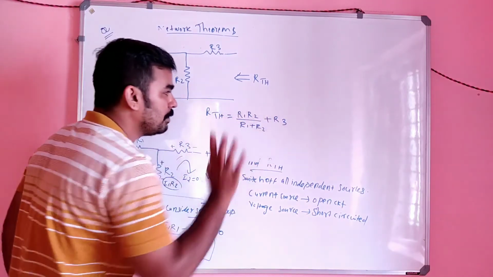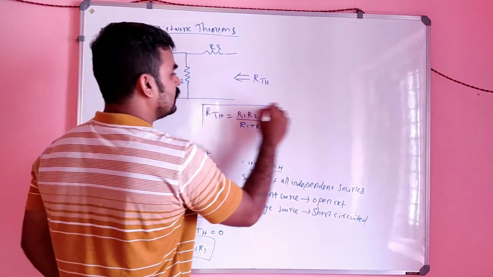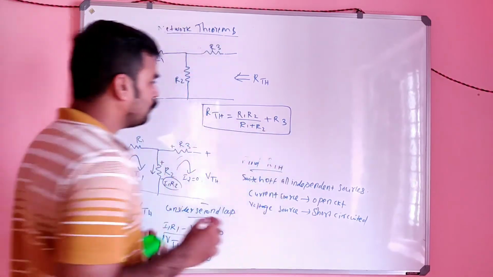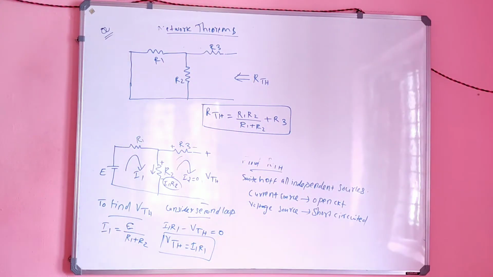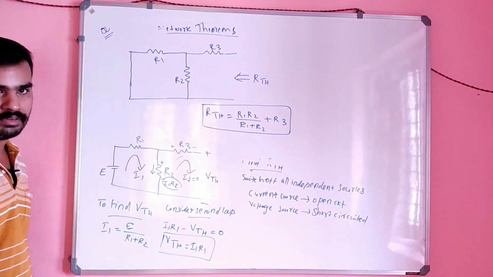So it will be R1 R2 divided by R1 plus R2, and you found the value of RThevenin also. So now you have VThevenin and RThevenin.